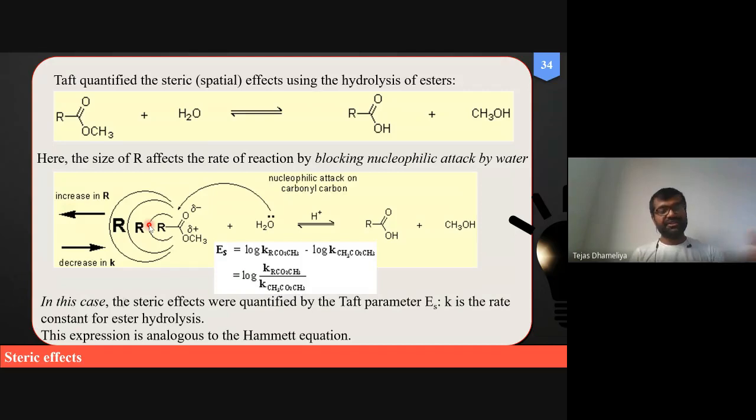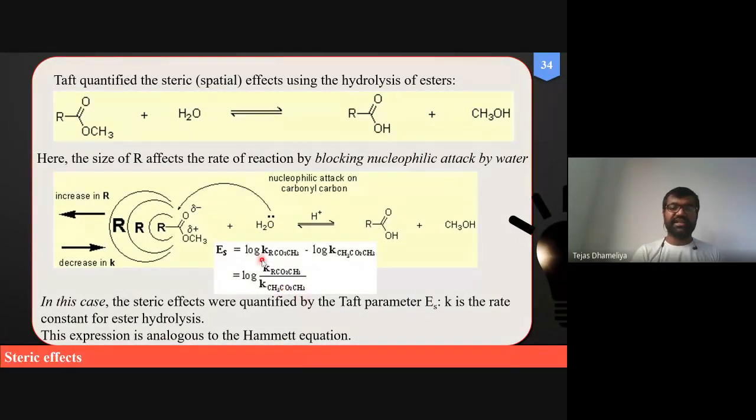But if R is tertiary butyl, then among these bulky groups the rate of hydrolysis will be very low. We can identify this by comparing the substituted ester with the unsubstituted ester, or in other words, by comparing the rate of hydrolysis of the bulky ester molecule to the rate constant for the less bulky molecule.